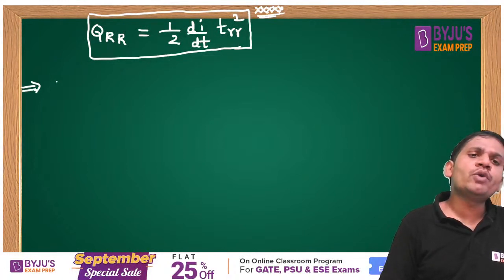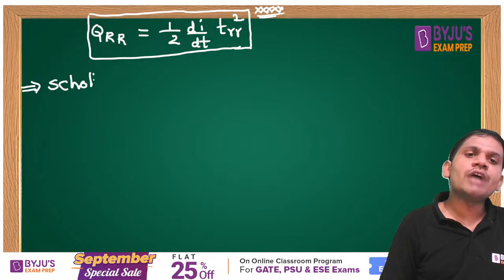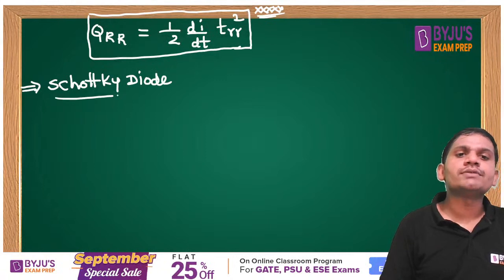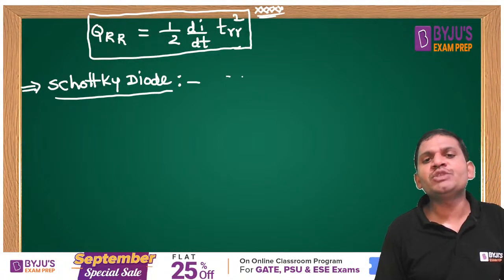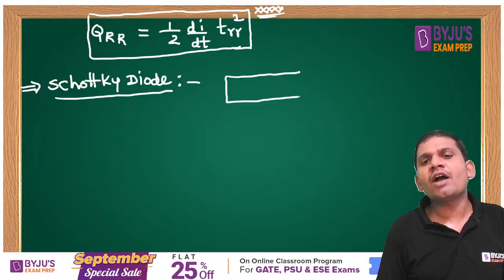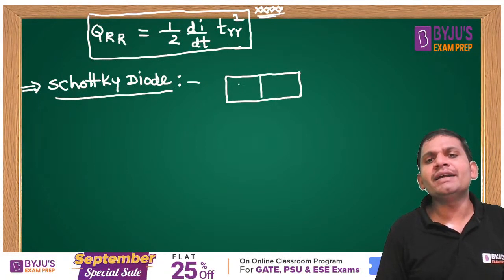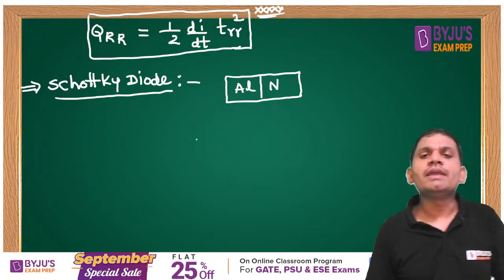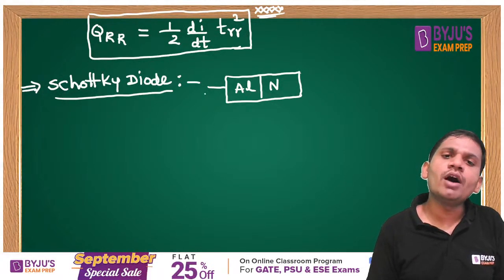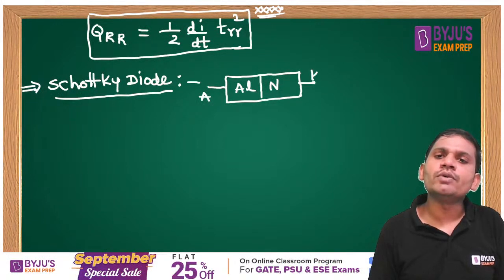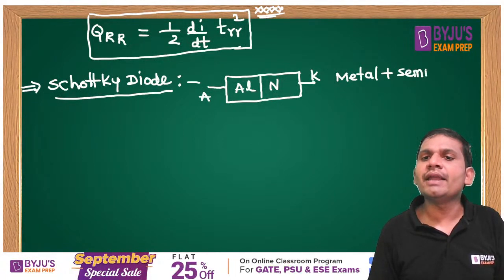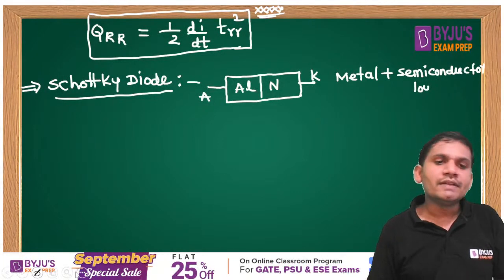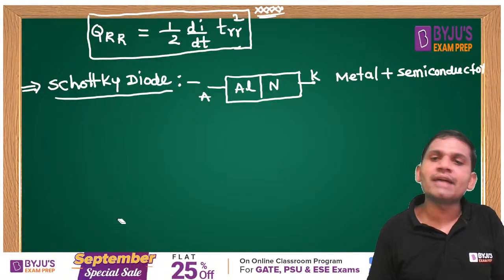And one important point to concentrate on: the Schottky diode. The Schottky diode concept is also important, students. With respect to Schottky diodes, which points do you want to remember? It is a combination of metal plus semiconductor layer, aluminum plus N layer. This is the anode and this is the cathode. Very important.